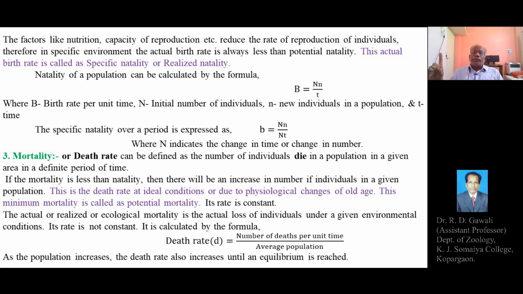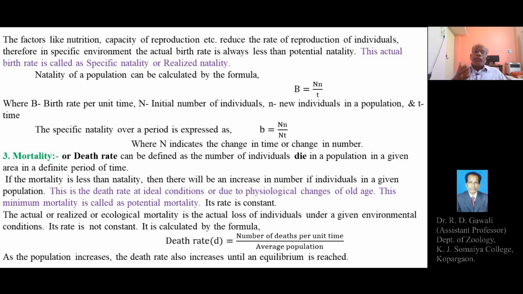The death rate can be calculated by the formula small d is equal to number of deaths per unit of time divided by average population. So this is the formula which we can use for the calculation of death rate or the mortality rate.